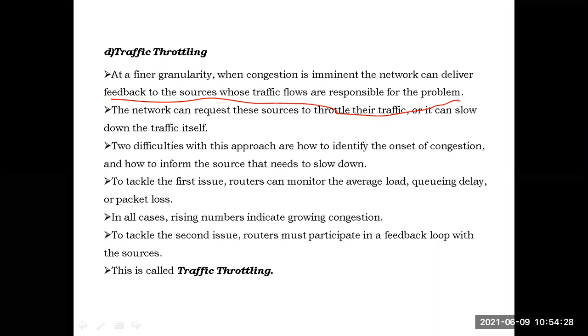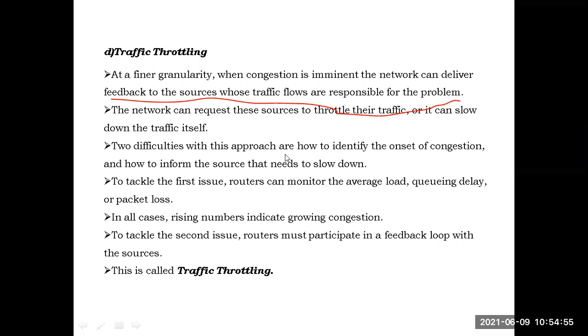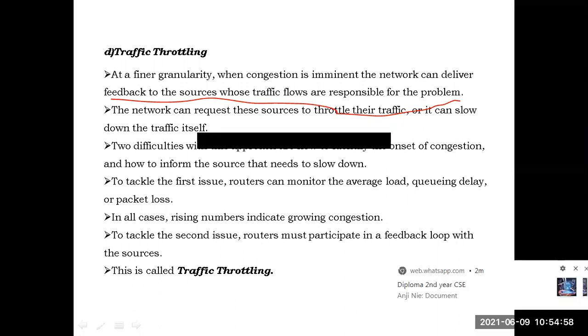Whenever traffic increases in the network, that information will be given as feedback to the source routers which are creating the traffic. That concept is called traffic throttling. Whenever the information is given to the source, it will reduce the number of packets it wants to release. Based on that concept, the traffic congestion can be controlled. We call this traffic throttling, where feedback is sent to the source of the packets.